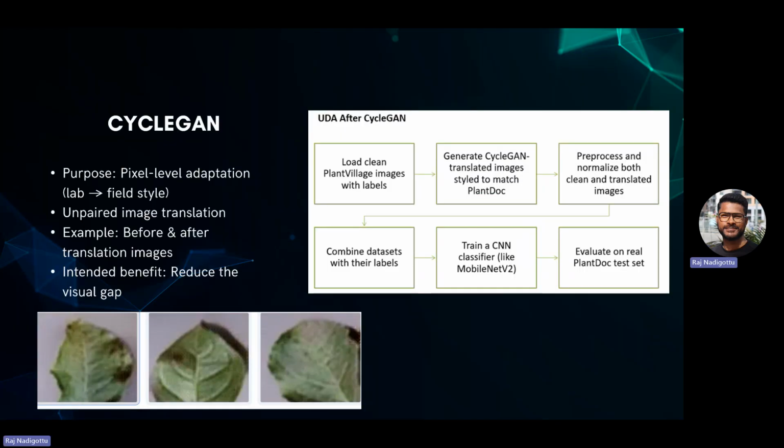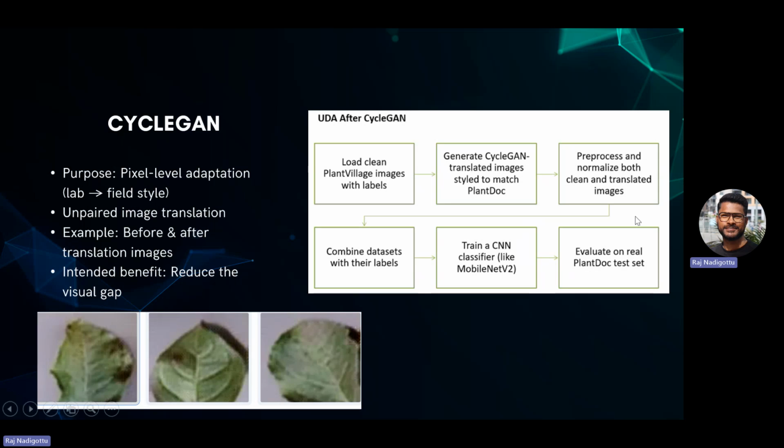when we are implementing these UDA techniques. As I said, CycleGAN would add a pixel level adaptation, where we will translate these lab quality images to look similar to Plant Doc style images, and then we will train the model. We will train the model with the original data set along with these translated images to see if there is any improvement in the accuracy after testing on Plant Doc.